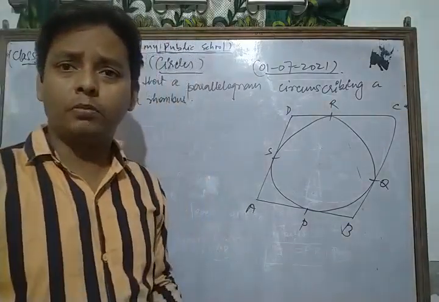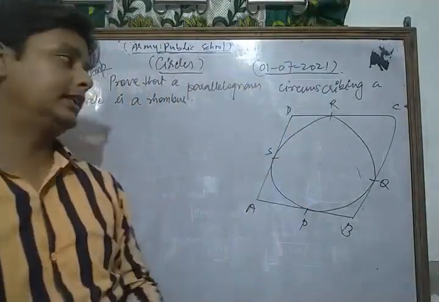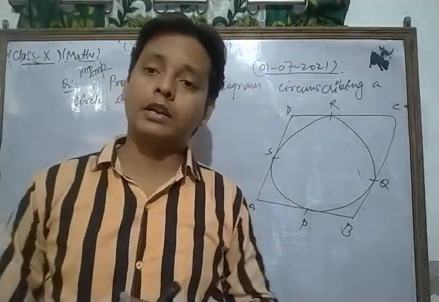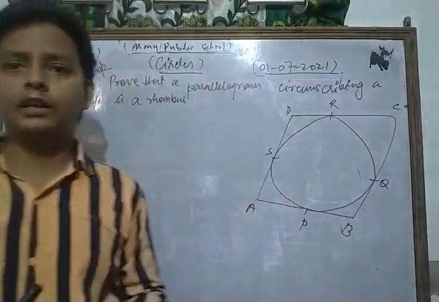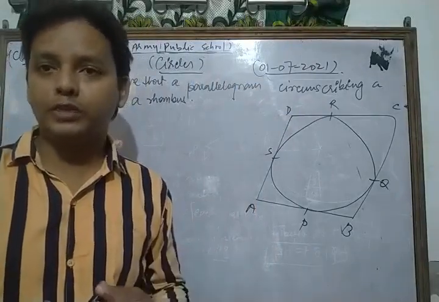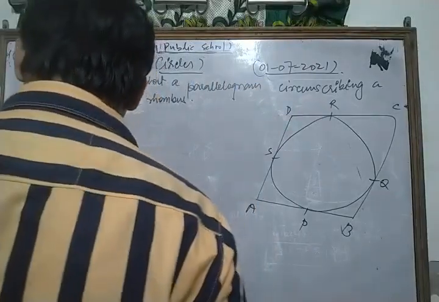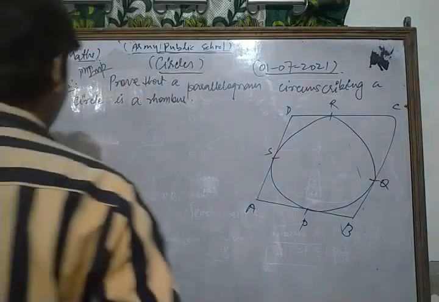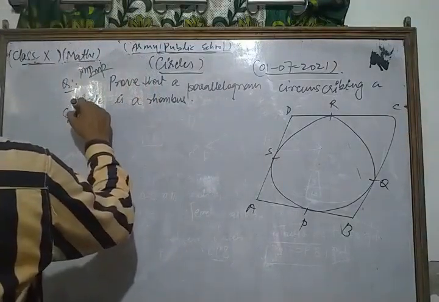What is the concept of a rhombus? Dear friends, you know that a rhombus is also a parallelogram, but in a rhombus all of its sides are equal to each other. So let's see its solution.